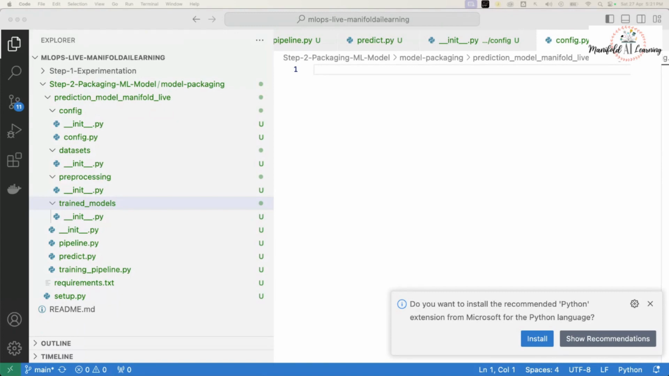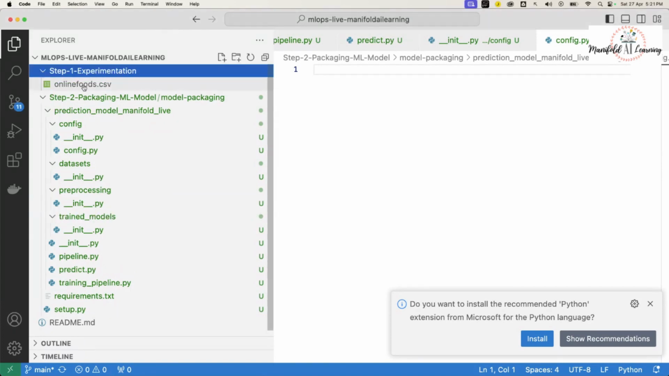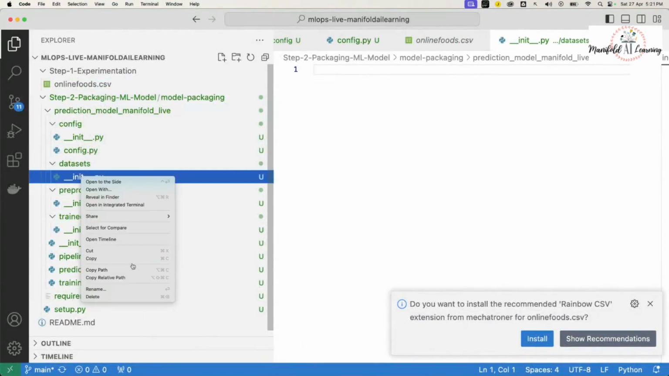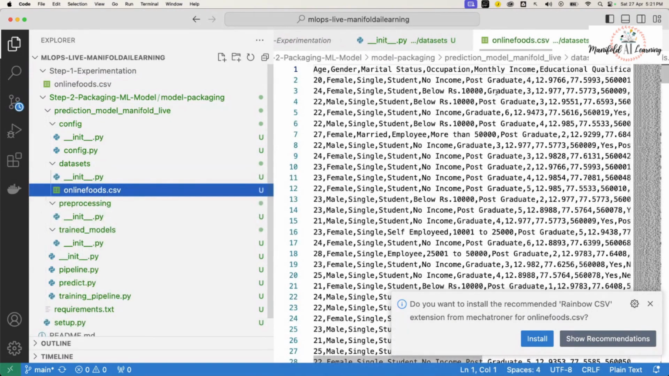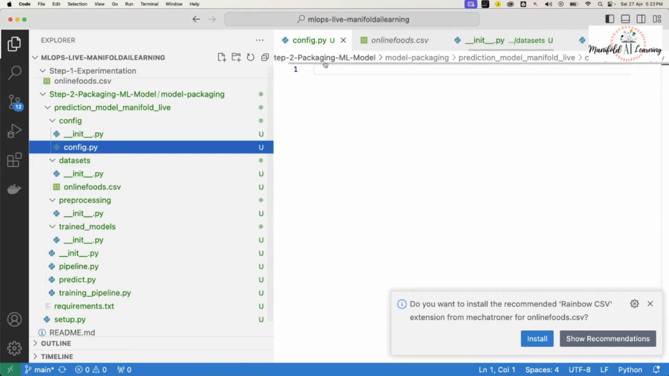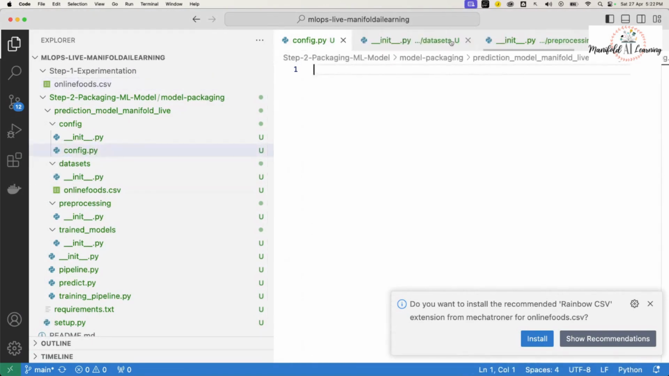Okay, now let's populate the data set. Since we have the data set with us, I'll just go ahead and copy this data set and paste it over here. So this would help me to have the data set in my data set folder. Okay, so this data set is ready. Then wherever we require the configuration, we'll have to populate it inside this config.py.